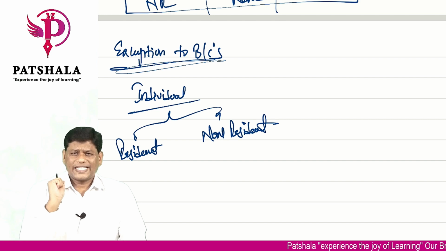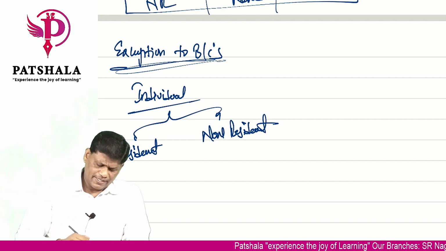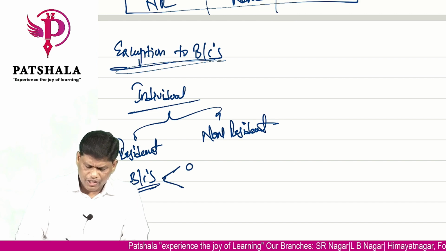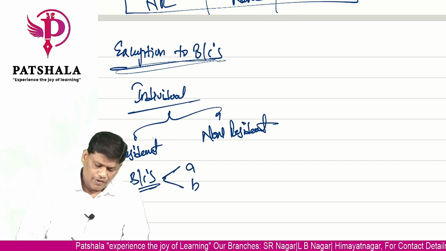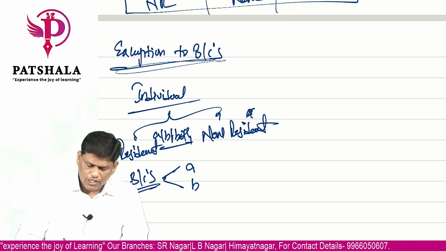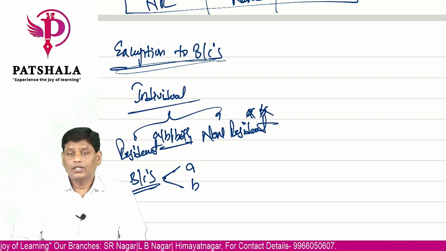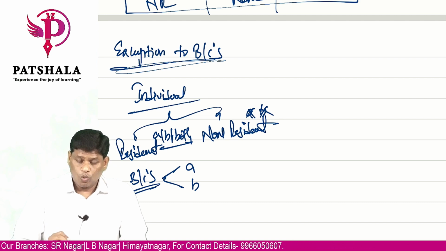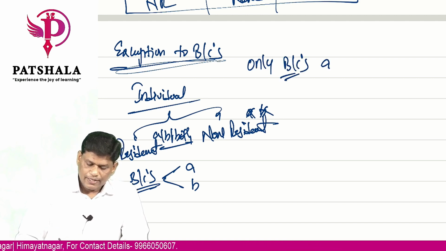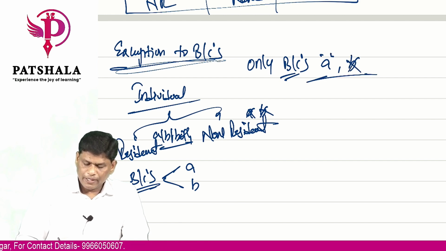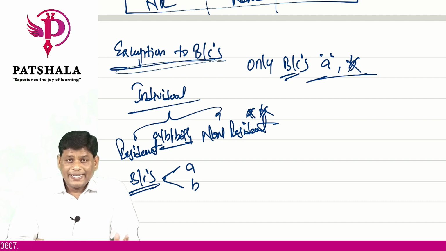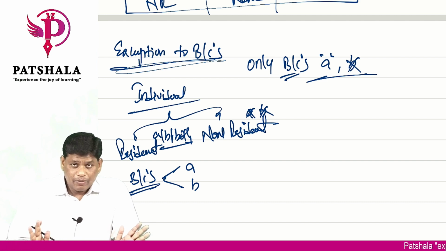On what basis you are saying this? A person is said to be resident or non-resident in India based on what? Basic conditions. How many basic conditions we have? A or B. If he satisfied A or B or both, you are resident. You have not satisfied A, you have not satisfied B, you are non-resident. But in exceptional cases, what happens, only basic condition A is applicable, B is not applicable. In the following cases that we are going to see, only basic condition A is applicable, B is not at all. What are those cases?